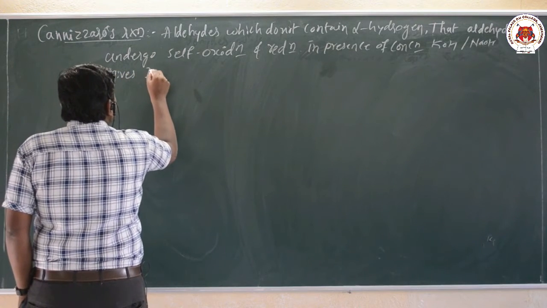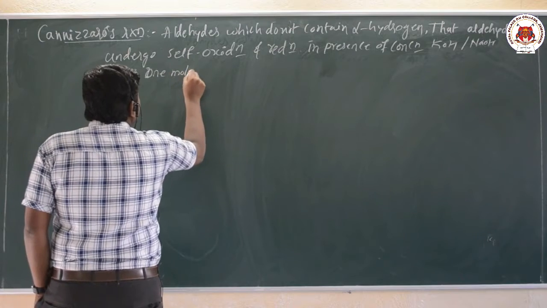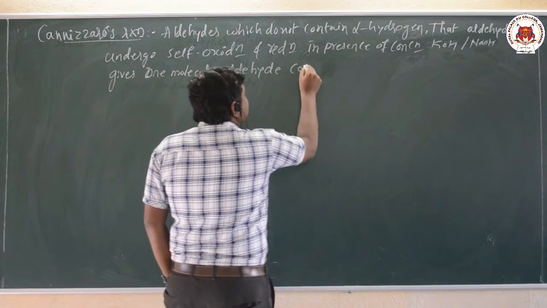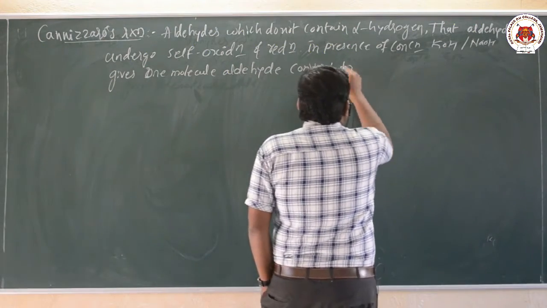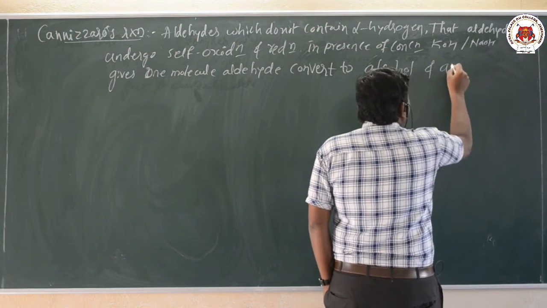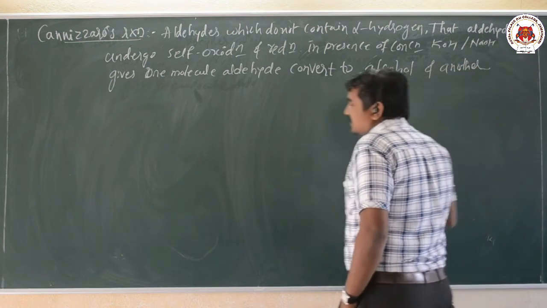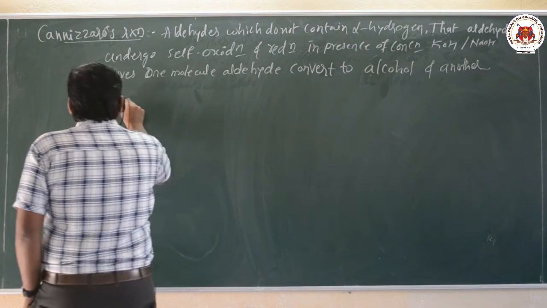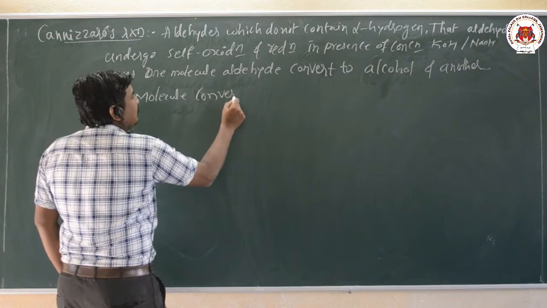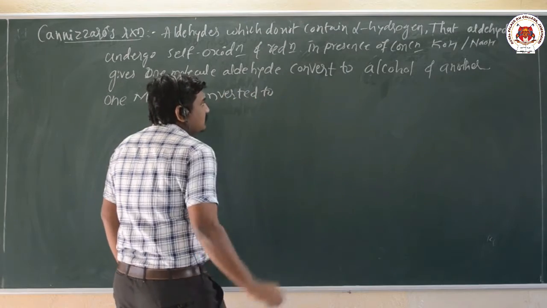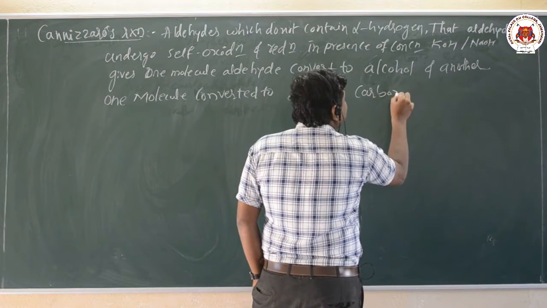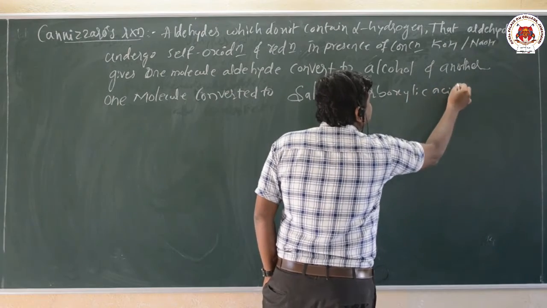So one molecule of aldehyde is converted to alcohol, and another one molecule is converted to the salt of a carboxylic acid. So this reaction is called what here?